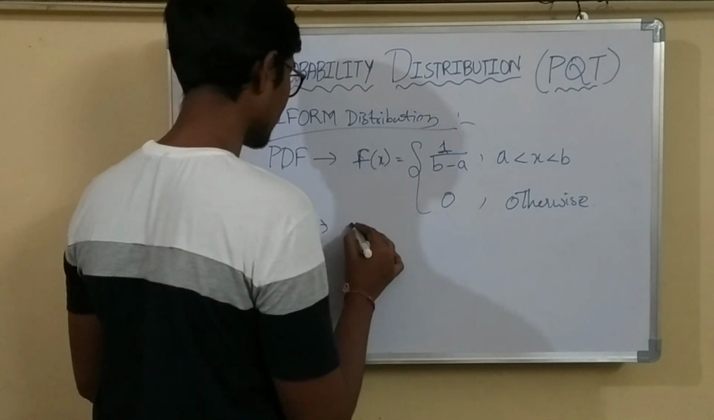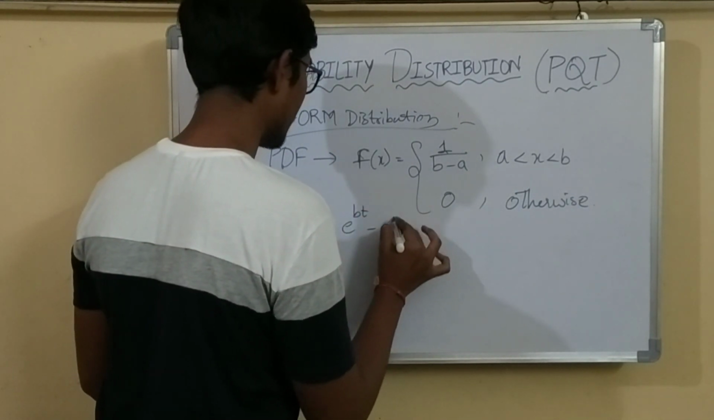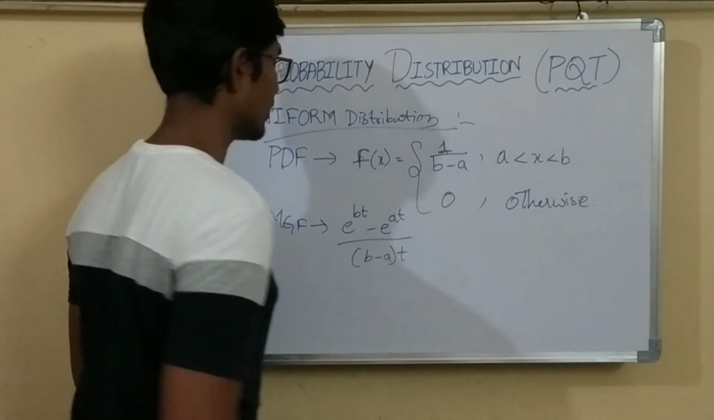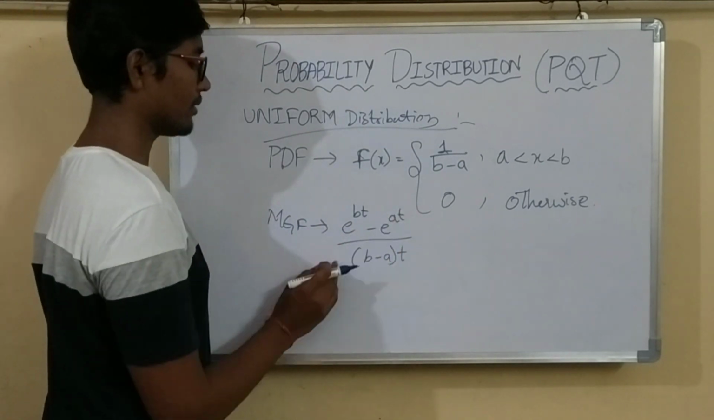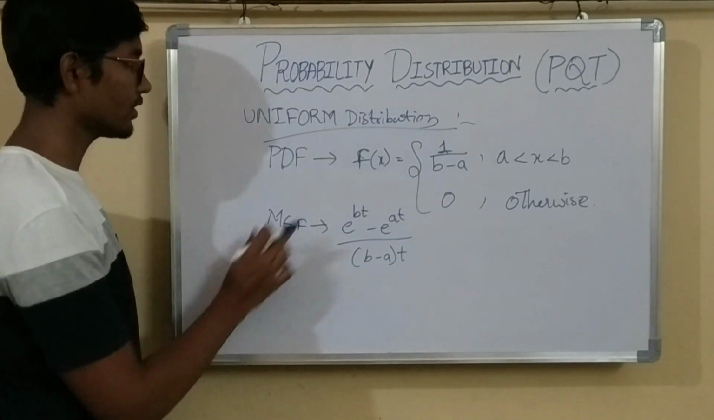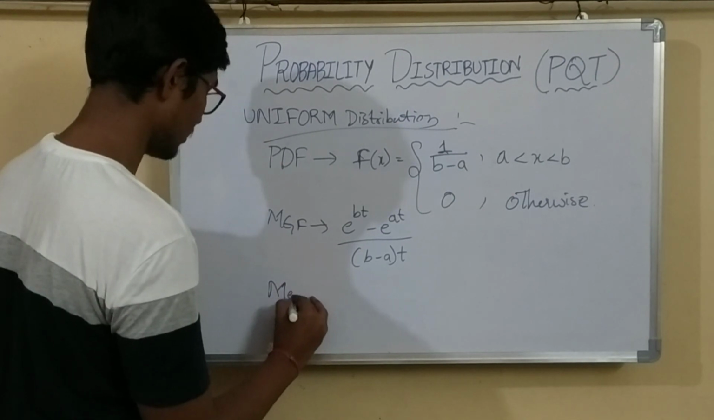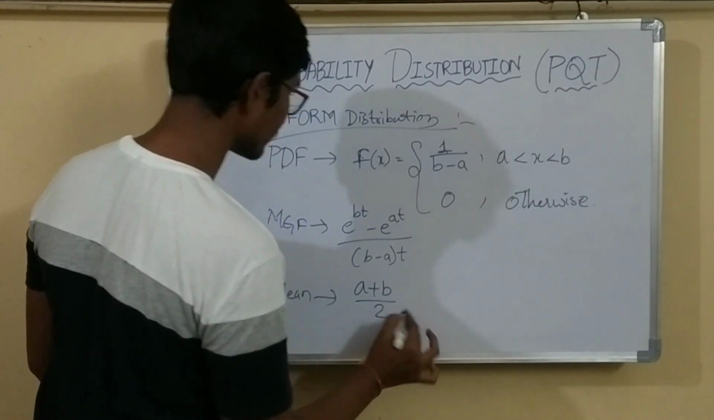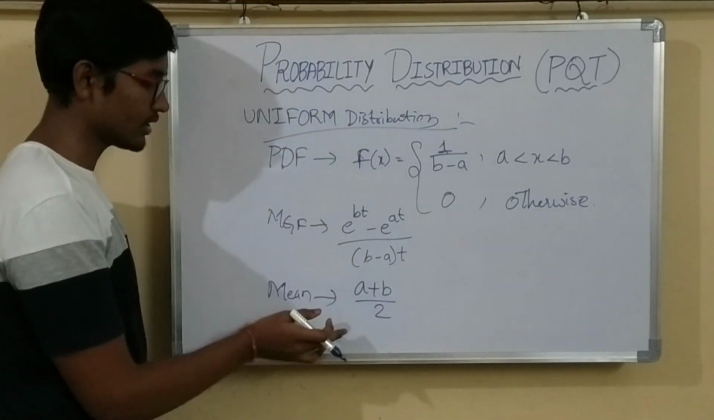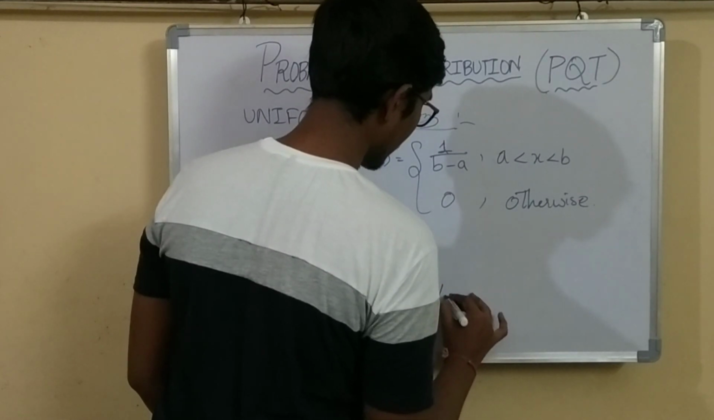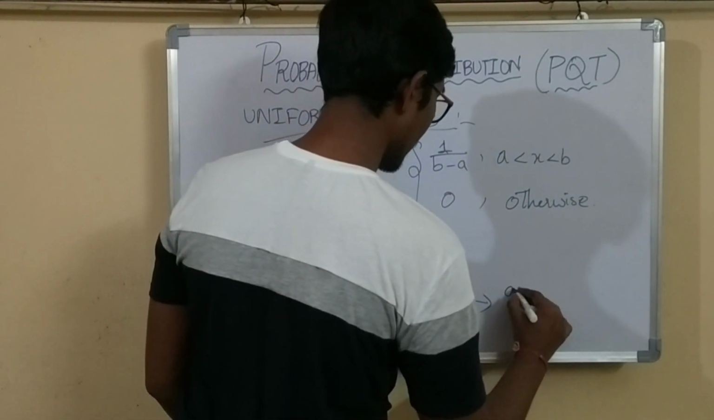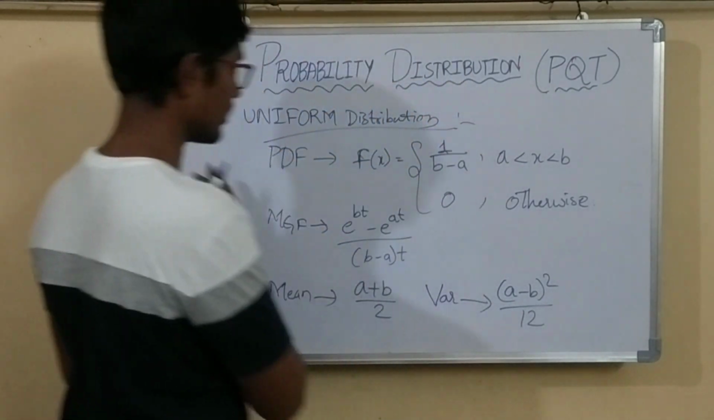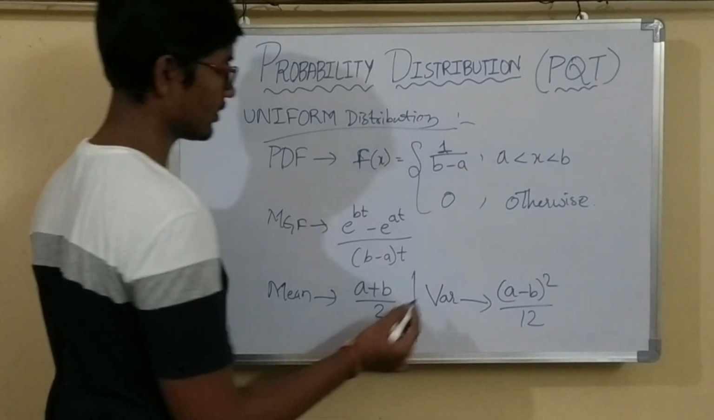And the next one is MGF. The MGF formula is e power bt minus e power at by b minus a into t. This is the formula for MGF of uniform distribution. Then mean, the formula for mean of uniform distribution is a plus b by 2, and for variance the formula is b minus a whole square by 12. So these are all the formulas for uniform distribution.